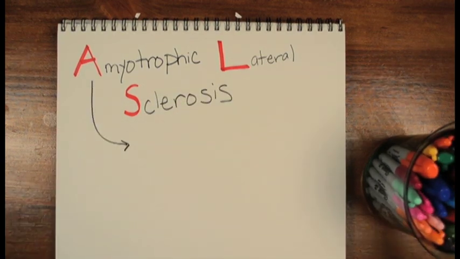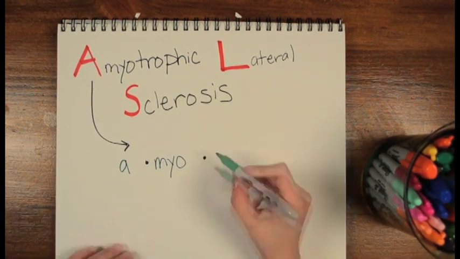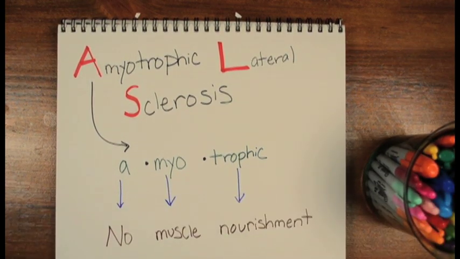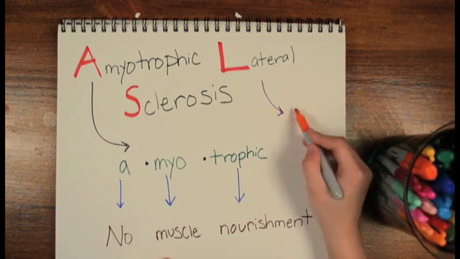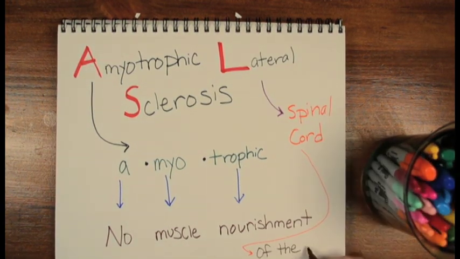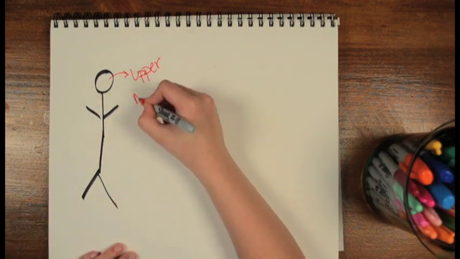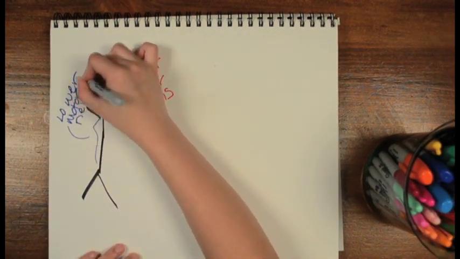Let's break that down. Amyotrophic: A meaning no, myo meaning muscle, and trophic meaning nourishment. Lateral also means spinal cord, so we get no muscle nourishment of the spinal cord. ALS affects both the upper motor neurons of the brain and the lower motor neurons of the spinal cord.